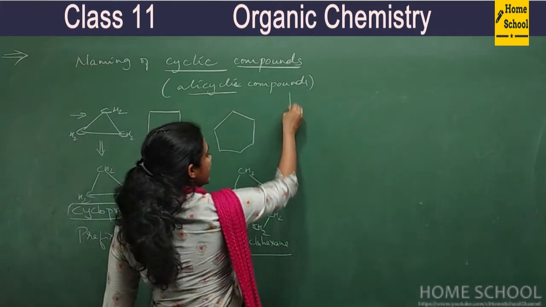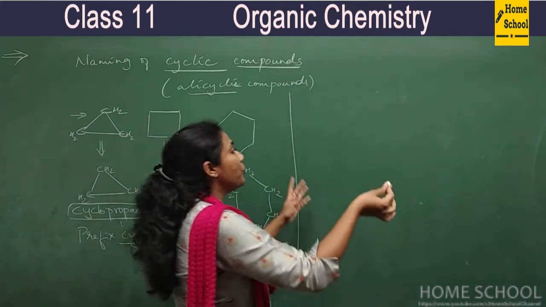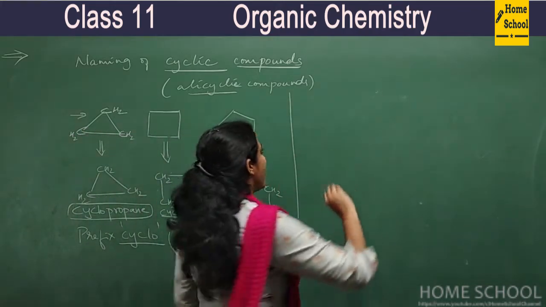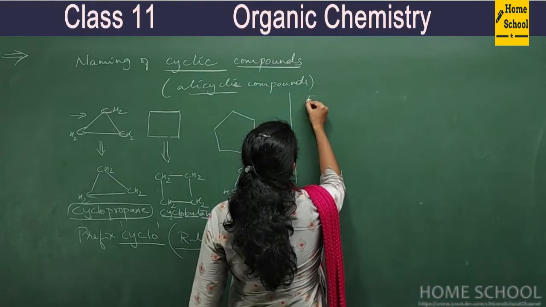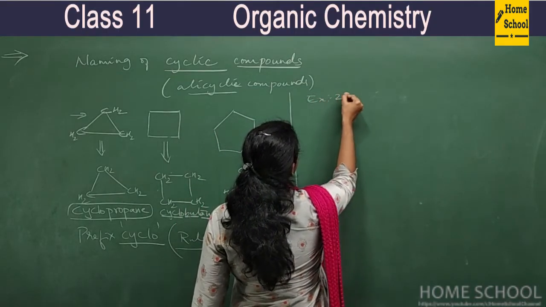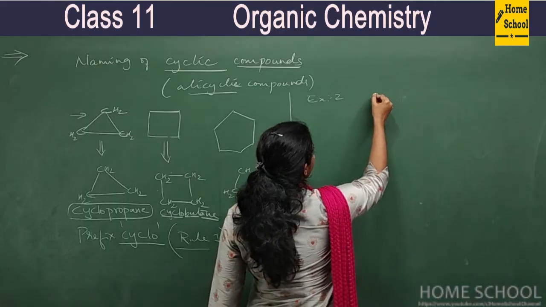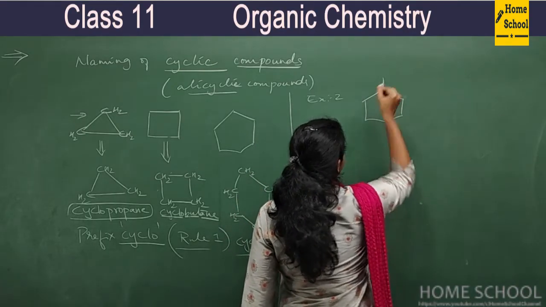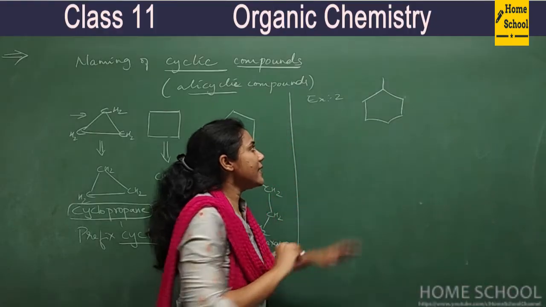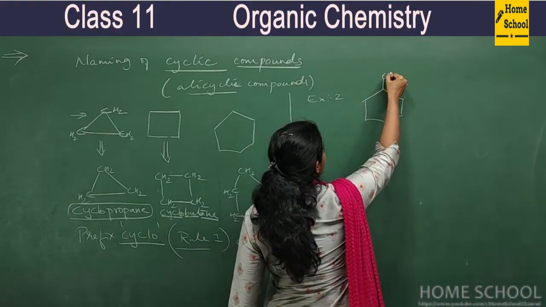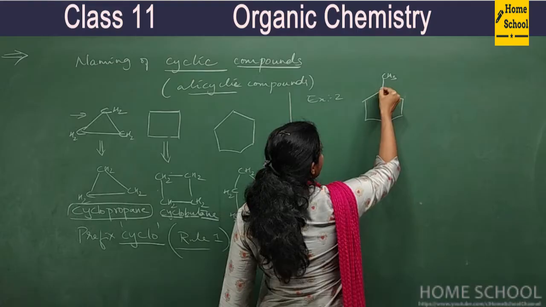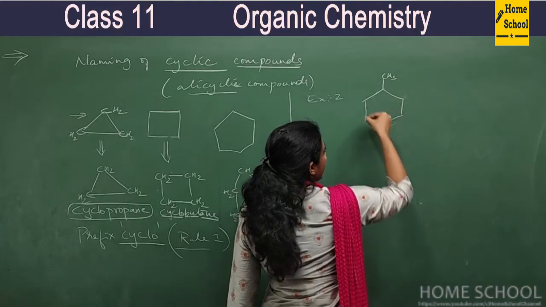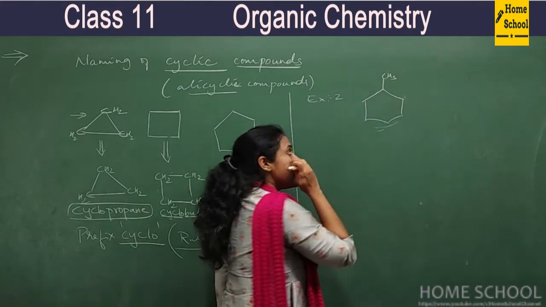And now let us see some variations and some rules along with examples. Okay, so example number 2. In case if you have a compound something like this one. So what is this? Everywhere carbon. This is actually a branch CH3, right? So this is a cyclohexane molecule, right? And there is a branch CH3.